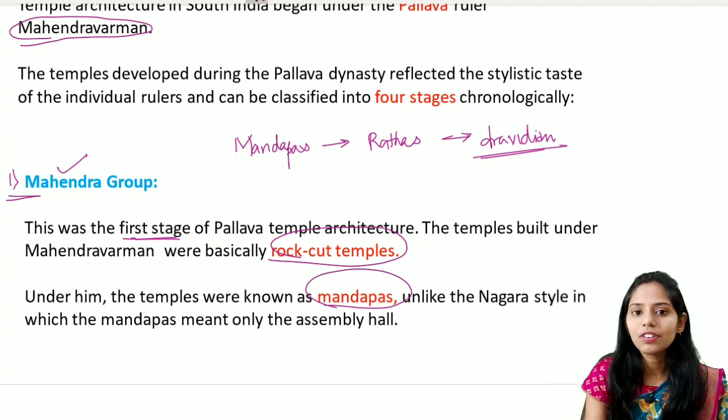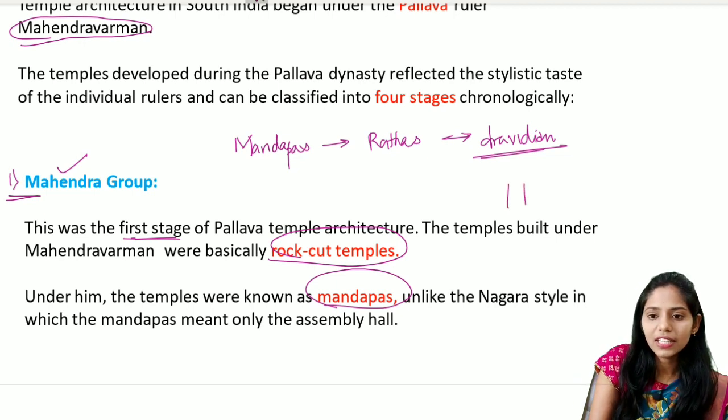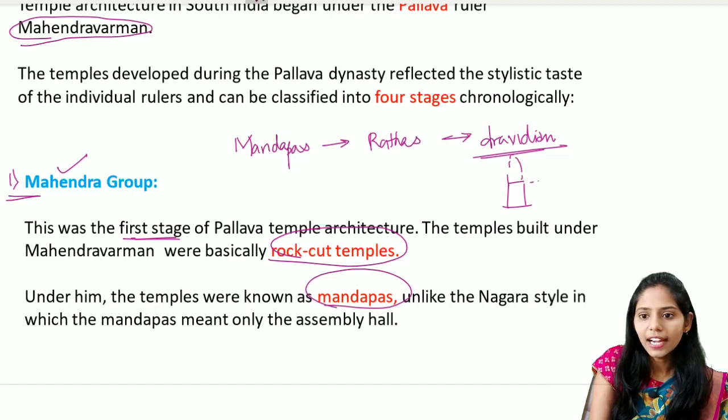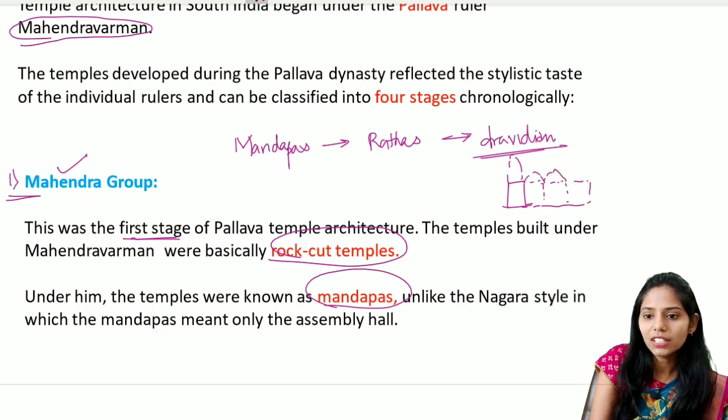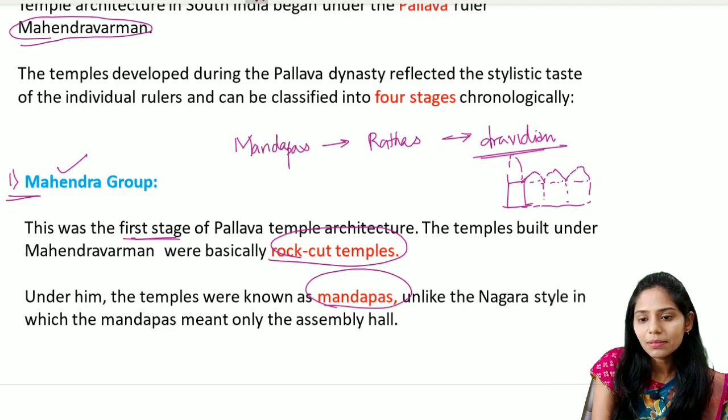What is the difference between the Nagara style and the Pallava style of temple architecture? In the Nagara style, the mandapas are only used as assembly halls, correct? Where there is a major shrine or main deity, we see the Shikara, and the extensions of the temple are called mandapa. For this mandapa the shikara is very low in height, called the Phamasana type, correct? So these mandapas are mainly used as assembly halls.